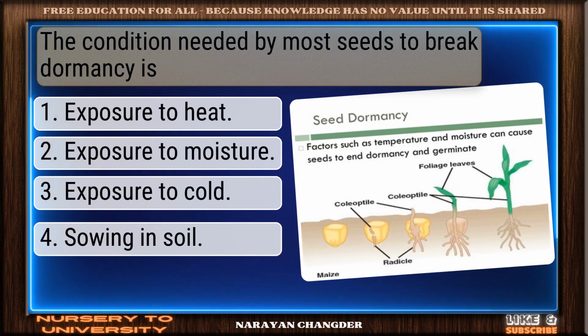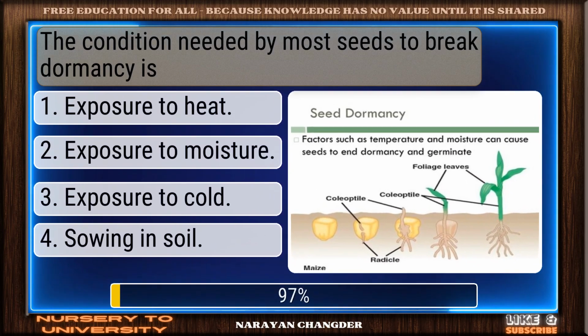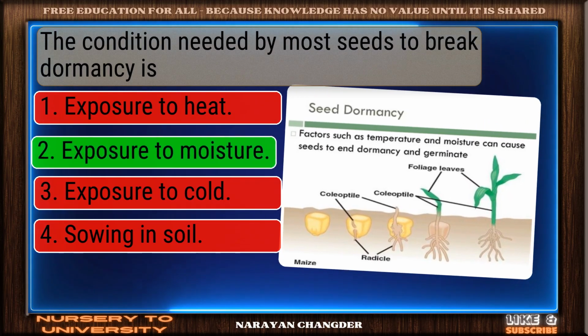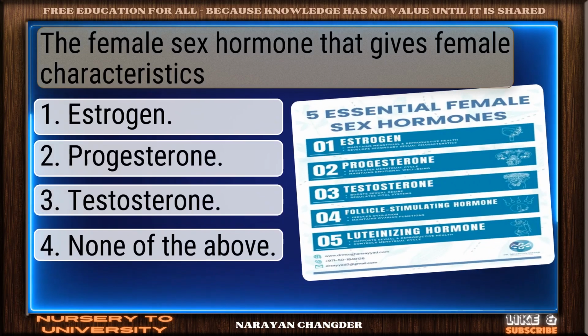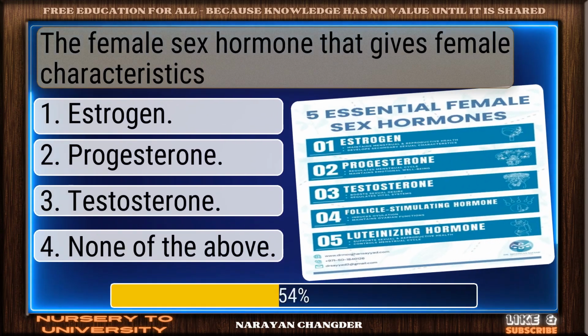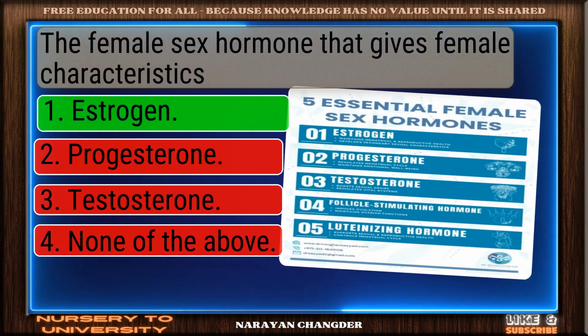The condition needed by most seeds to break dormancy is. Strong choice. Exposure to moisture is the right answer. The female sex hormone that gives female characteristics. You're right. Estrogen is the correct answer.